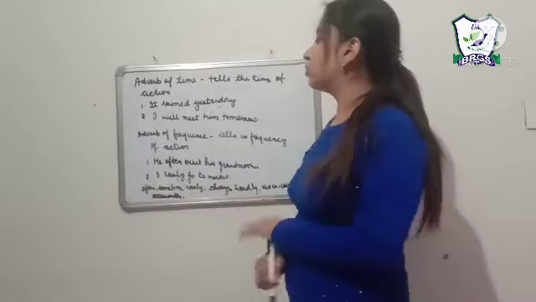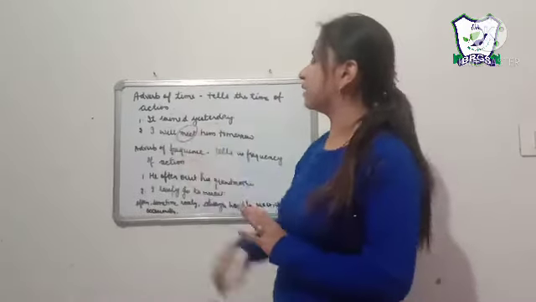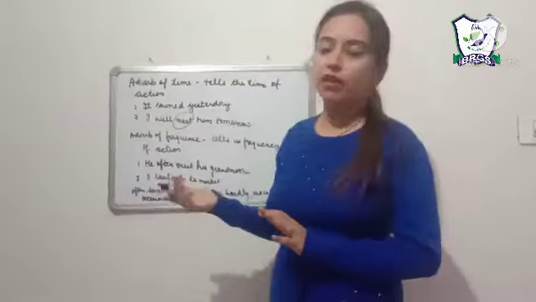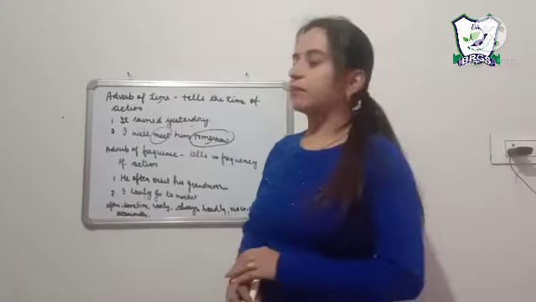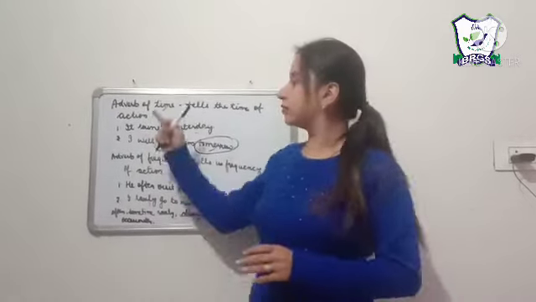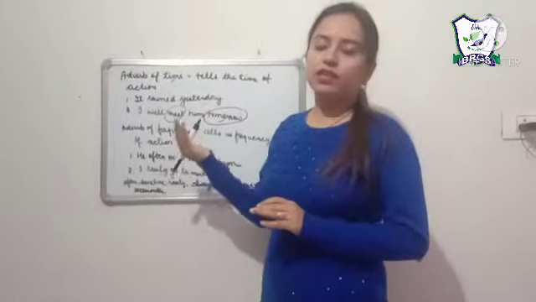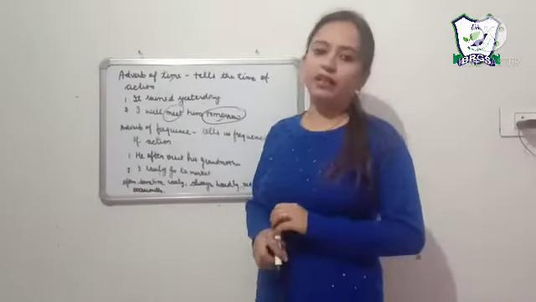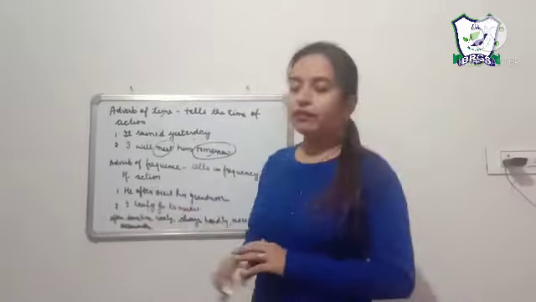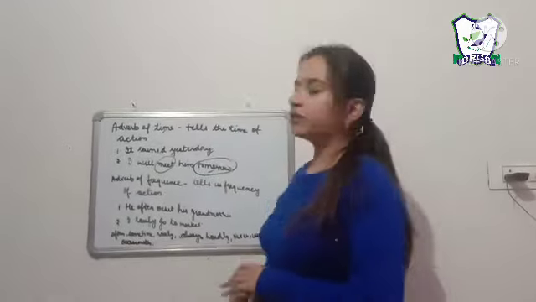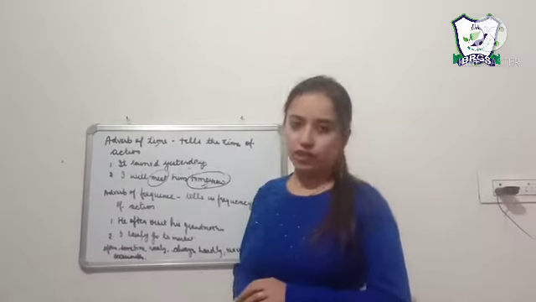I will meet him tomorrow. What is the action being done here? Meet. And when will the action be performed? Tomorrow. Tomorrow is our adverb of time. So students, what is the place of the adverb of time? As it was in adverb of manner and adverb of place, when our verb is intransitive, it is placed after the verb. When our verb is transitive, it is placed after the object.